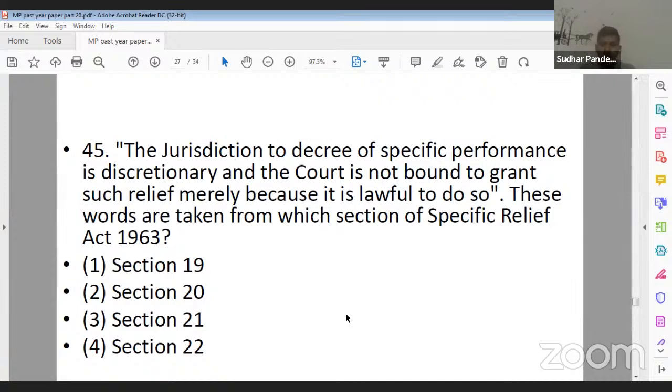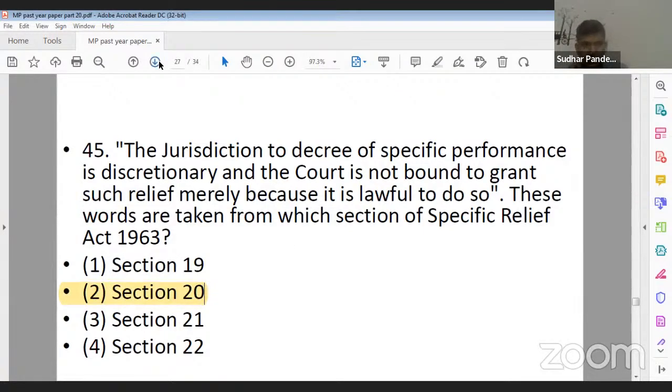So which particular provision is talking about this thing? That the jurisdiction to decree of a specific performance is discretionary and the court is not bound to grant such relief merely because it is lawful to do so. This particular statement is taken from which particular provision of Specific Relief Act? So its correct answer will be your option 2, that is section 20. Again, that is a Bare Act based question.